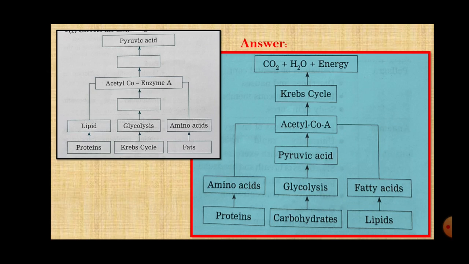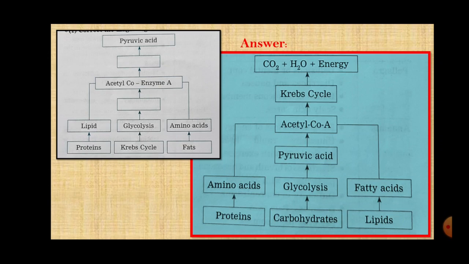If you remember, I had explained to you that the raw materials of glycolysis are oxidized and they form the pyruvic acid or pyruvate as the end products. Now this process gets over here. Now this pyruvic acid converts into acetyl coenzyme A and this acetyl coenzyme A is the raw material for the Krebs cycle.